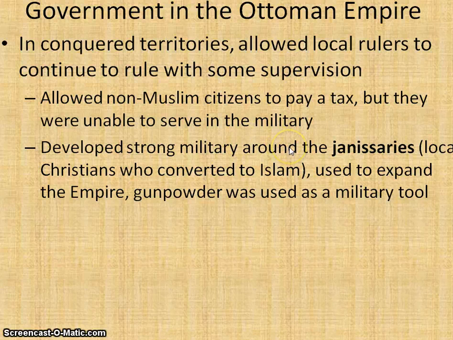Specifically, they had a military made up of what are called janissaries. These are Christians who had converted to Islam, and the janissaries actually helped them. They used the military to help expand the empire, and then also gunpowder was used to expand the empire.